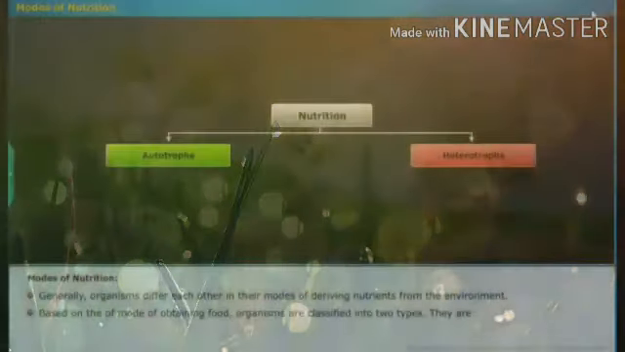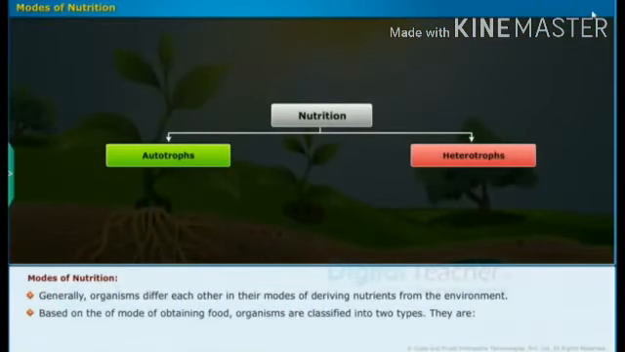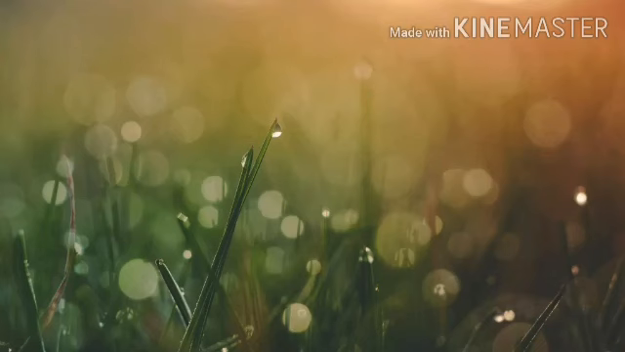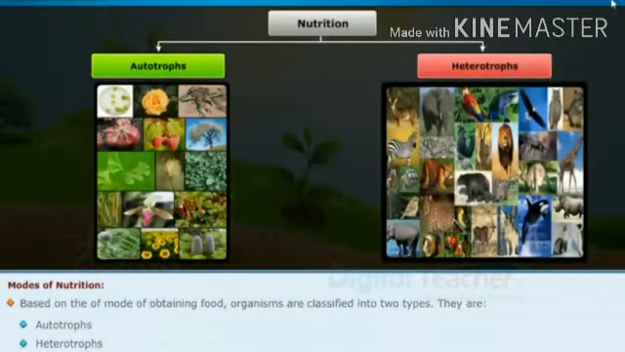And these are the modes of nutrition. So what are the modes of nutrition? They are autotrophs and heterotrophs. These are the two modes of nutrition, based on the mode of obtaining food. The organisms are classified into autotrophs and heterotrophs. Autotrophs means all the plant organisms, and heterotrophs means other living organisms, for example birds, animals, and also human beings.